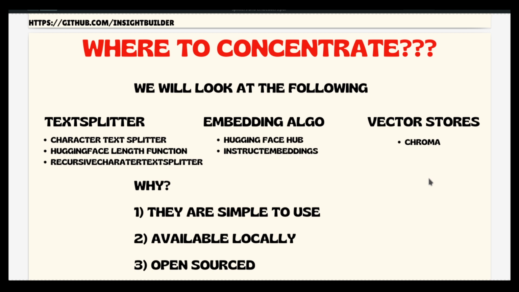Even if you think that you need to learn about other vector stores, once you understand Chroma, you can learn about other vector stores in no time. You can practice it also. But another major point is that it's open source, so you don't need to pay anything. You can try as much as you want. That is the main intention.